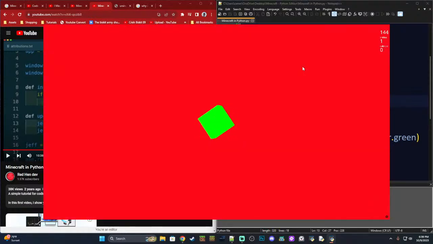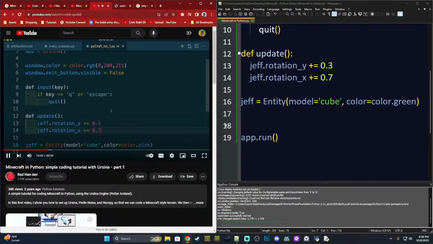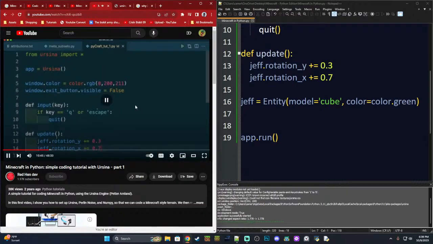So now I have a spinning cube that spins in 2 different directions. It spins along the y-axis, and it spins along the x-axis, and it spins faster along the x-axis than it does the y. So this is hard to visualize, but it's spinning. Cool. I'm not going to worry too much about that. And we need a texture so we can actually see things properly. First I need to go and get a texture.